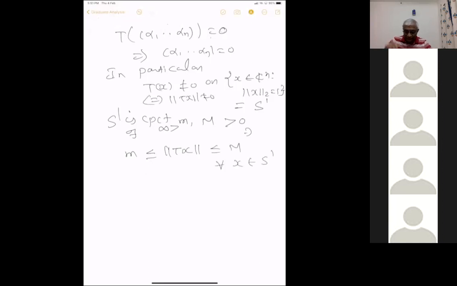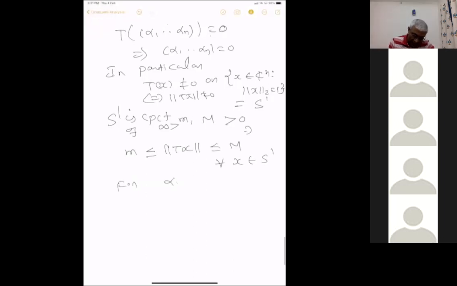But then for a general x, this means for alpha 1 up to alpha n in C^n, we consider this. Call it alpha.